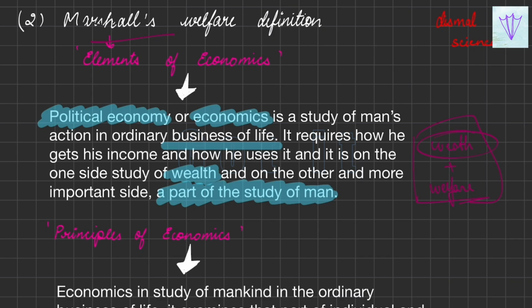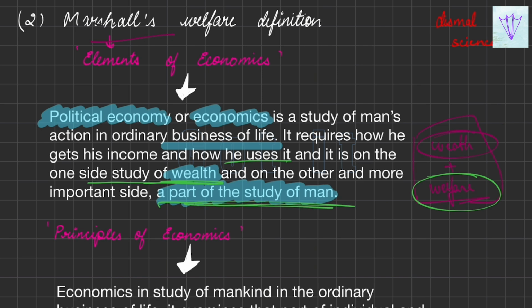but Marshall has added welfare to it by saying that economics will inquire about how a man will be able to get his income, the means of earning, and how he will be using it. On one side it is a study of wealth, and on the other side it is a part of the study of man.